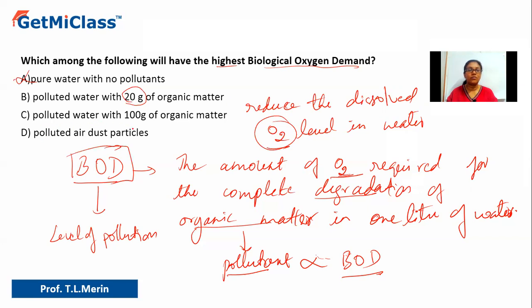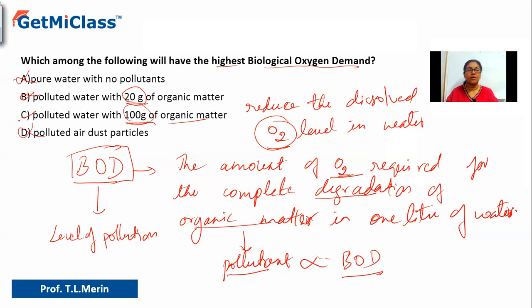Option C is polluted water with 100 grams of organic matter. Comparatively, between B and C, here it is 20 grams and here it is 100 grams. So this will have more BOD because 100 grams of organic matter is there, which is much higher, 5 times higher than option B. Hence, this should be the answer, whereas B we have to discard. But let us see option D also. Option D says polluted air dust particles. First of all, we consider BOD with respect to water, hence it is totally ruled out.